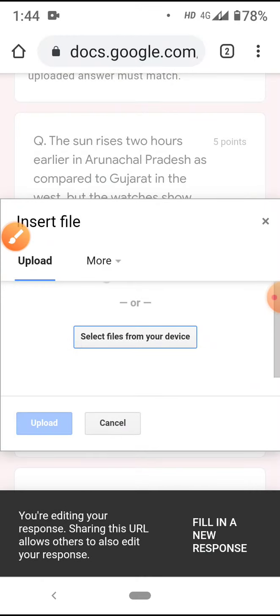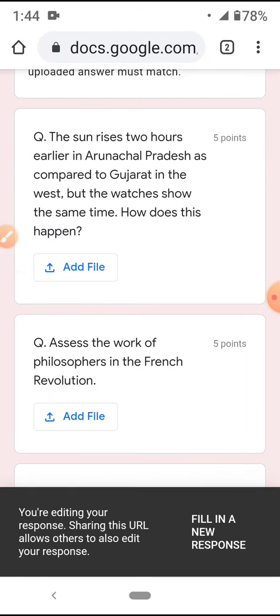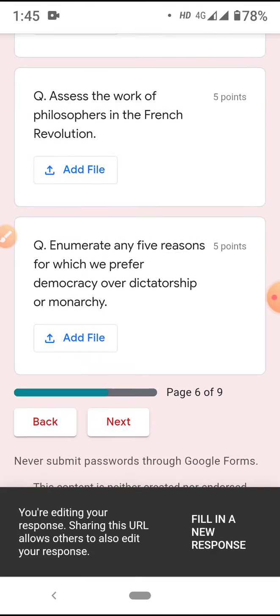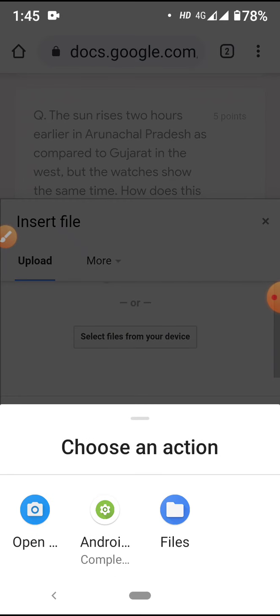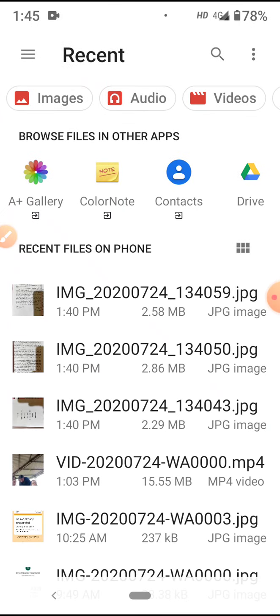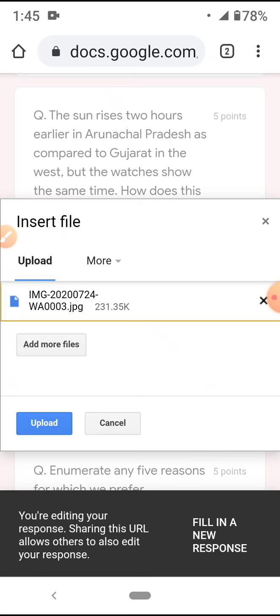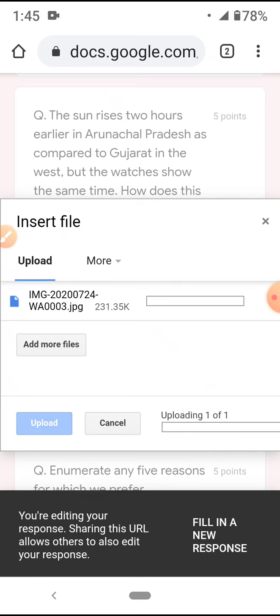Clear? But I don't want to upload any photo now because my purpose is done. Suppose I upload these photos too. Okay, I randomly upload any photo. I have taken photos of these too. Now I'll take from file. Now I'll take this image. Upload. Okay, very fast.